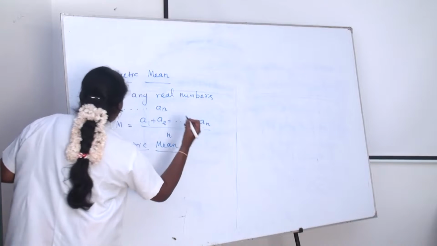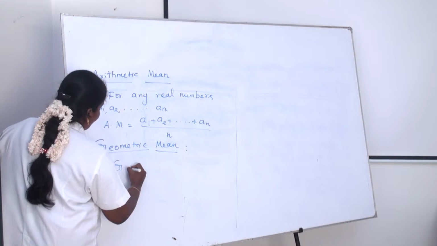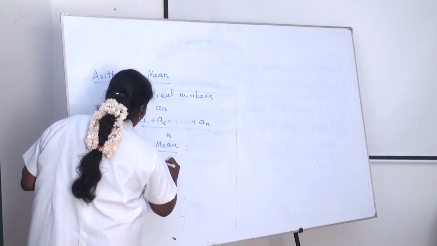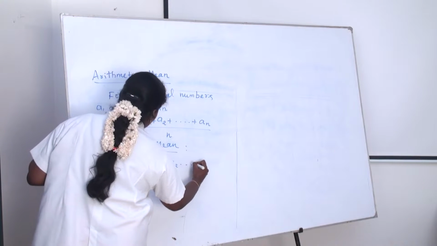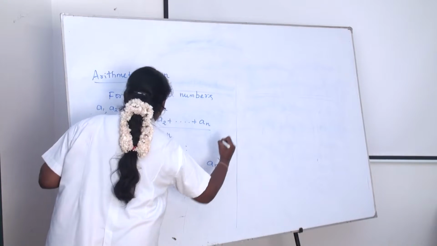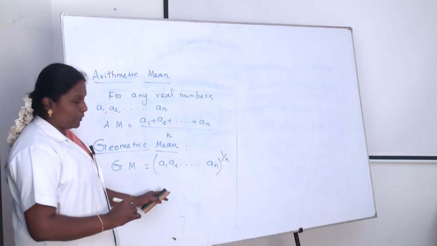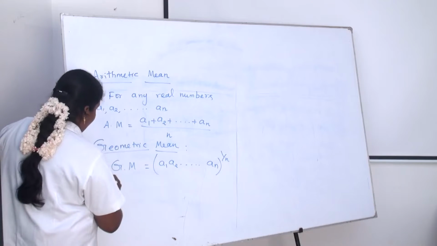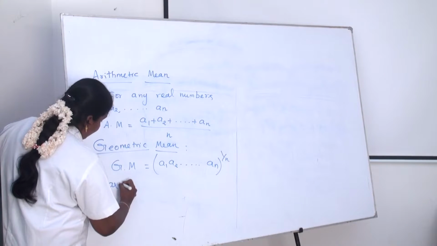Okay, next is geometric mean. Here also, the geometric mean can be written as GM. How to write that one? a1 into a2 into etc. up to an, the whole power 1 by n, is called the geometric mean of a1, a2, etc. up to an.